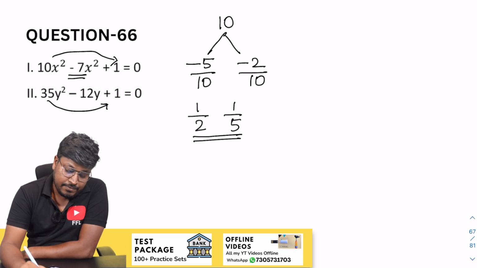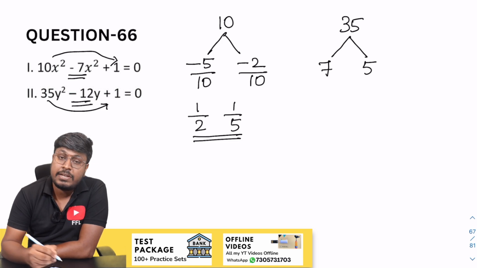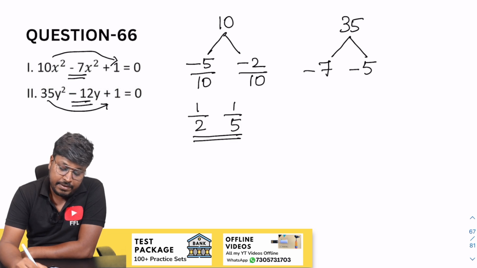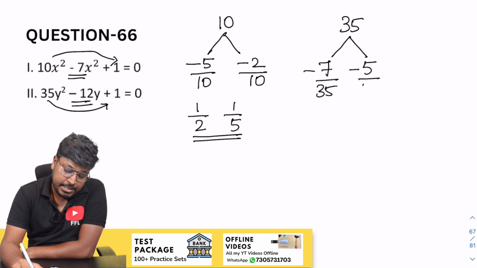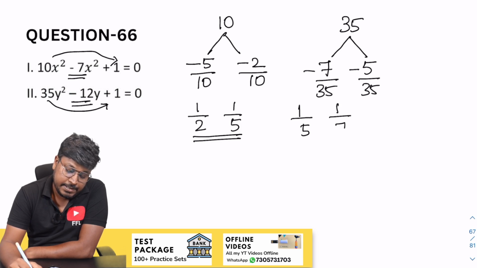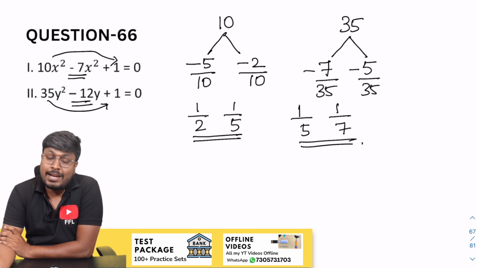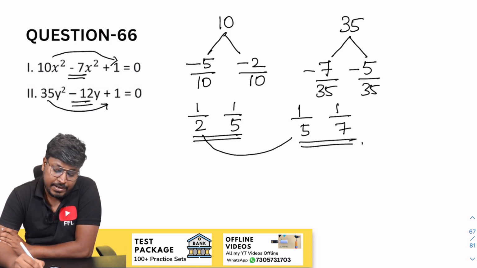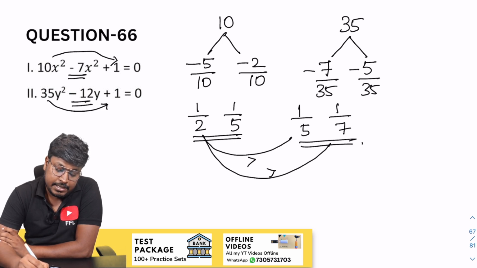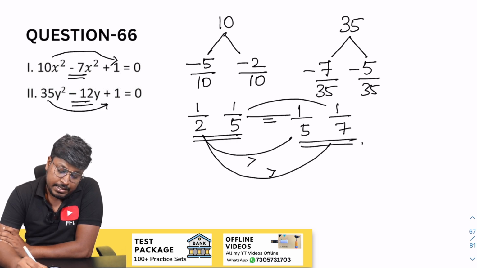So 35 into 1 will be 35. So 7 5s are 35. Our target is to get minus 12. So minus 7, minus 5. So divide by 35, divide by 35. So this will be 1 by 5 and this will be 1 by 7. So which is the factor of y. So now our target is to compare. So 1 by 2, 1 by 5, x will be greater than. 1 by 2, 1 by 7, x will be greater than. 1 by 5, 1 by 5, equal to. So again x will be greater than.